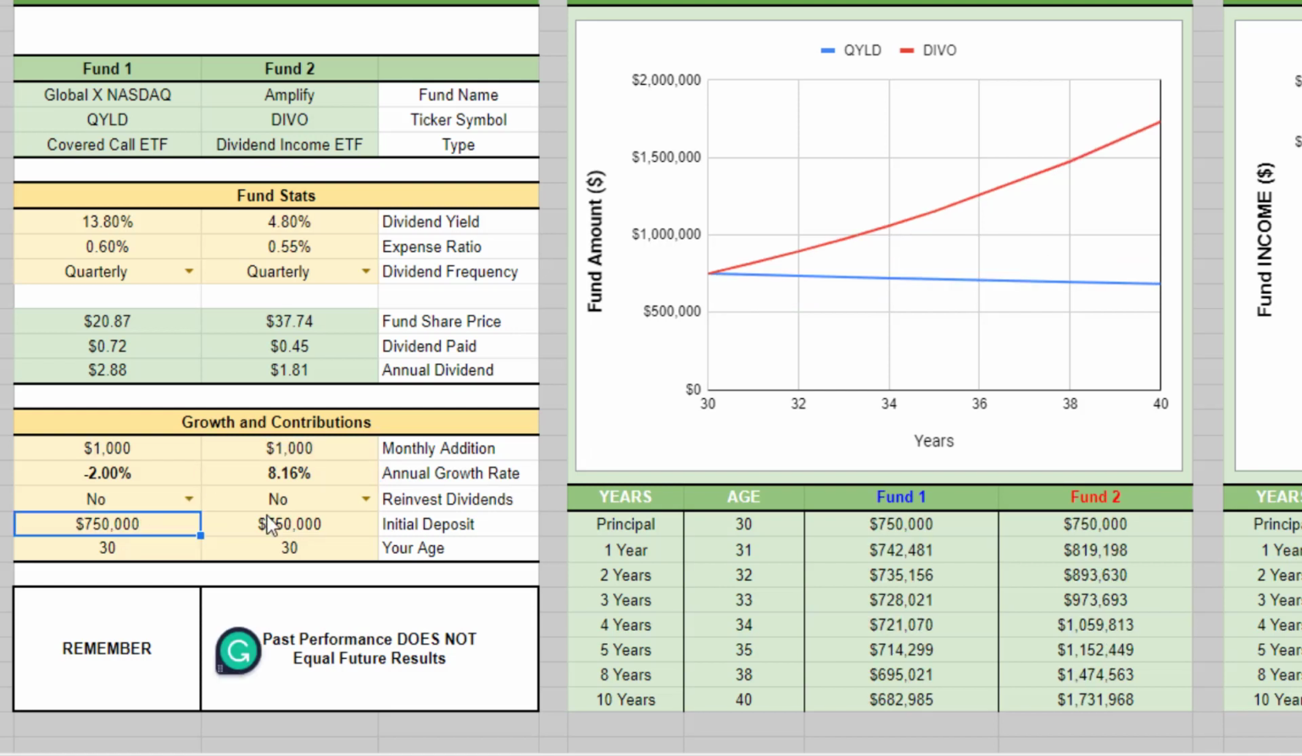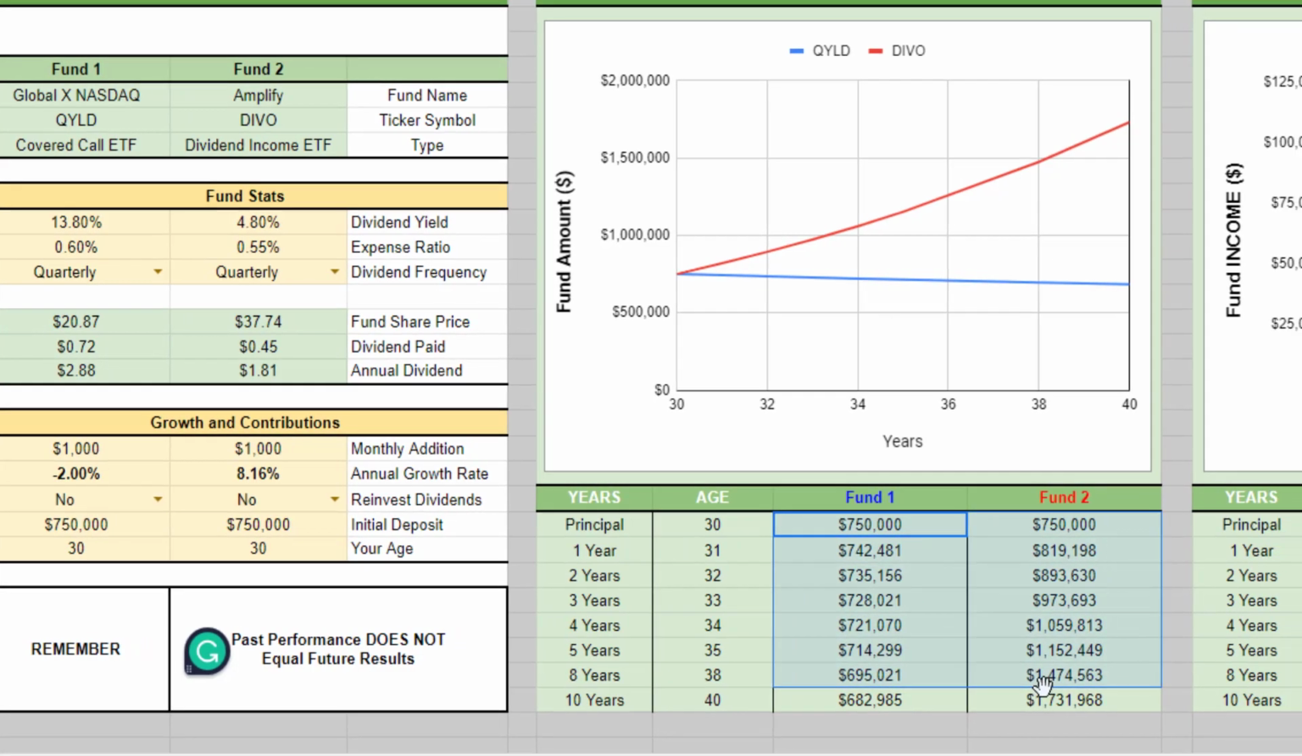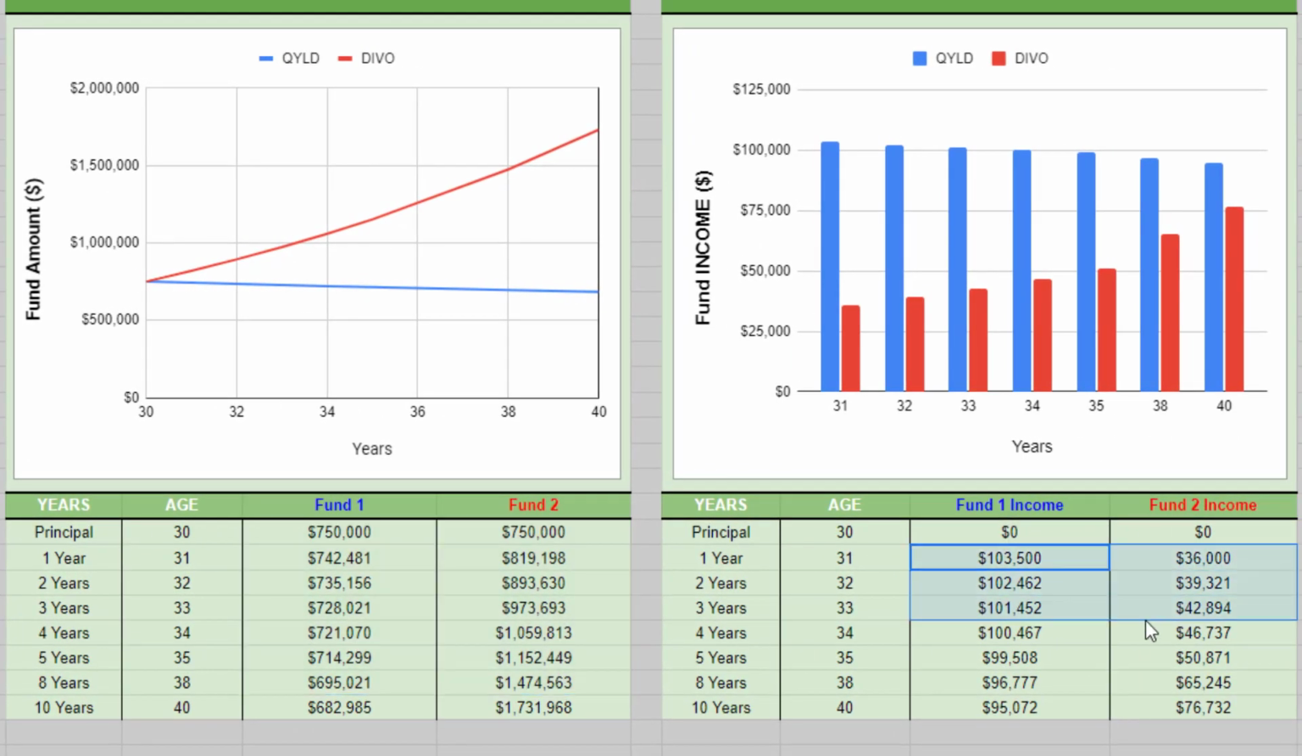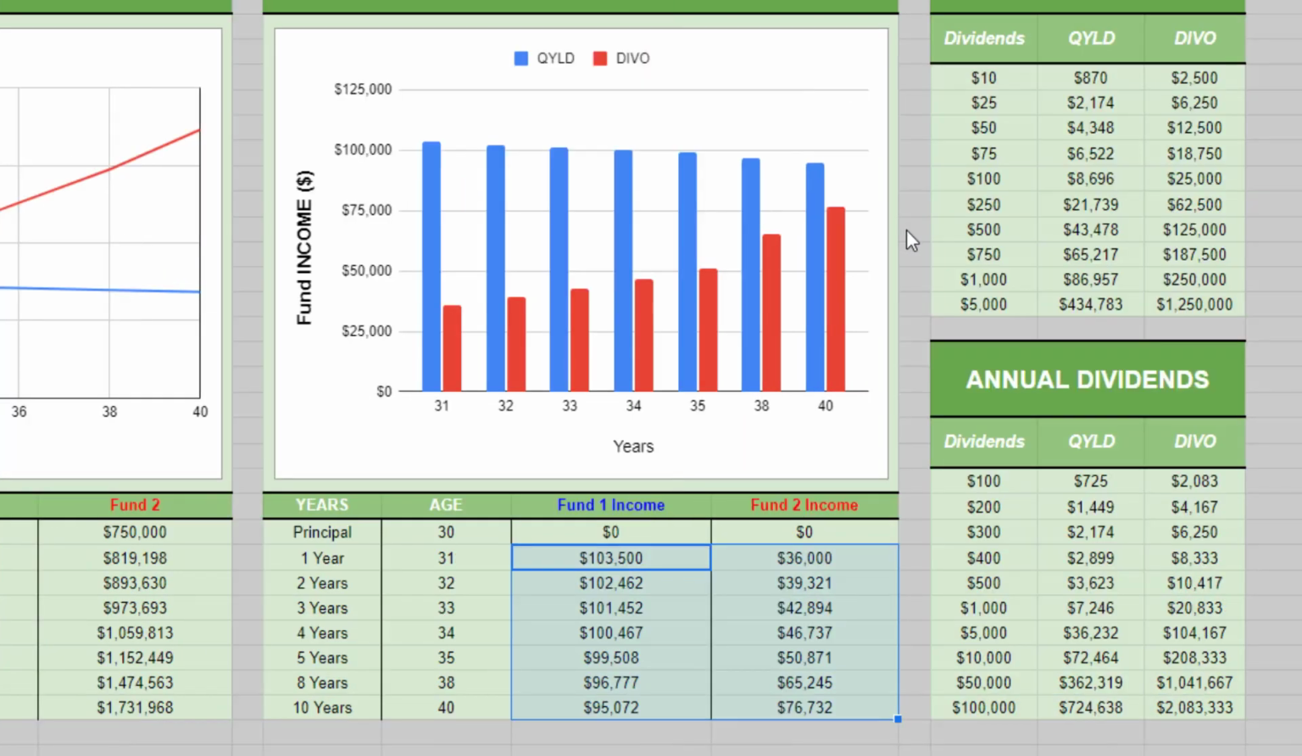And just one more scenario, if you had a high value portfolio, if you had $750,000 in either fund, this is what you would look like if you let it ride for 10 years. And this is the type of income it would look like over the course of 10 years. And over here, this is the portfolio size you would need for QYLD versus DIVO.